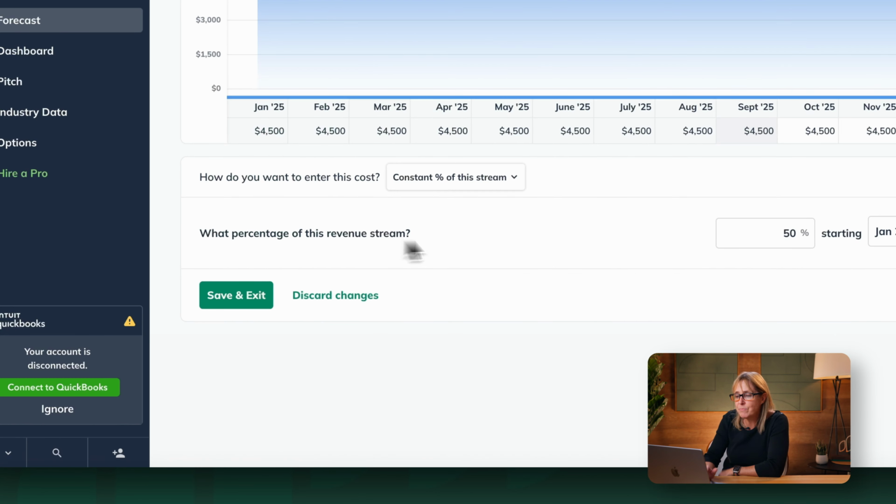30% of what I'm actually charging for the drink is what it costs me to make. And that is actually a really good margin, right? For every dollar that I make selling my espresso drink, I'm only spending 30 cents on the cost of goods, which is great. That means I have 70 cents left for overhead costs and hopefully for some profit. You can do the same thing on any of these cost of goods.